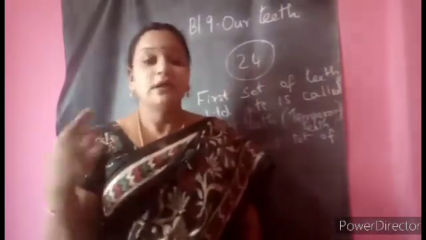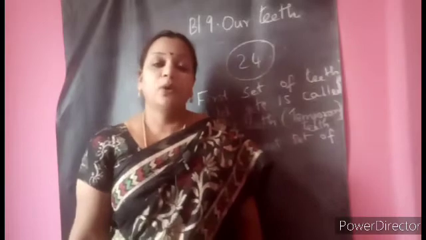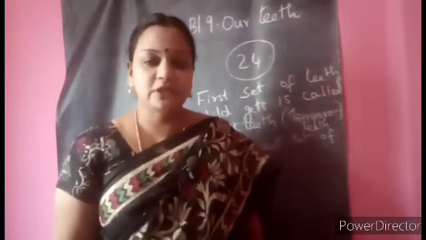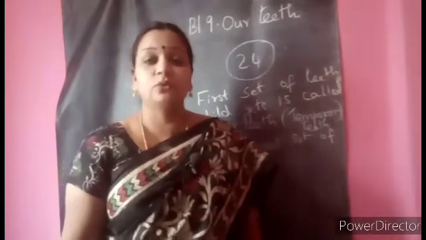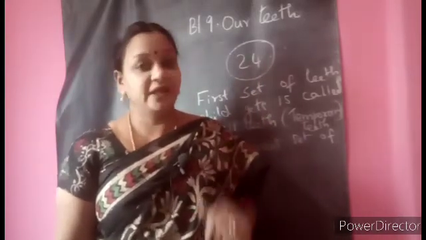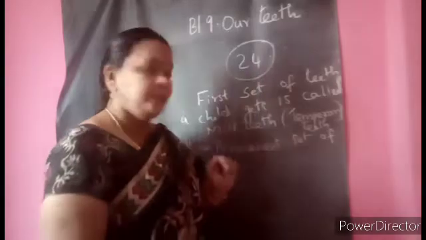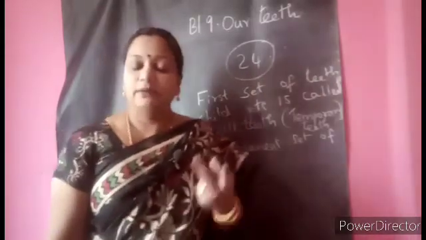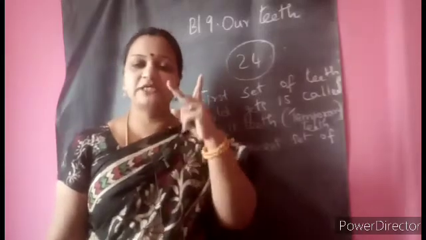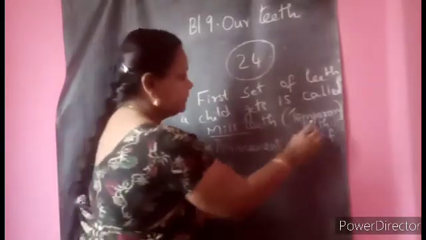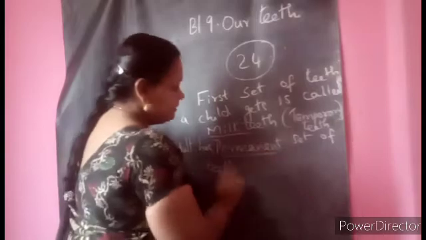Even in the previous worksheet we had about Sarita, after 30 years she has broken her tooth, but that cannot be replaced. Why? Because it is a permanent tooth. So in a human being, how many sets of teeth do we have? 2 sets. One is the milk teeth, which is the temporary teeth. Then the adult has the permanent teeth.